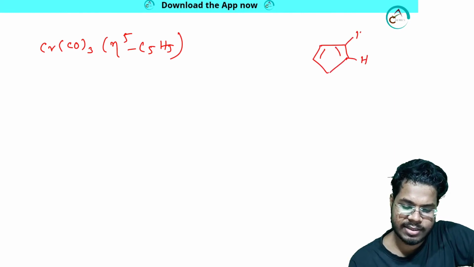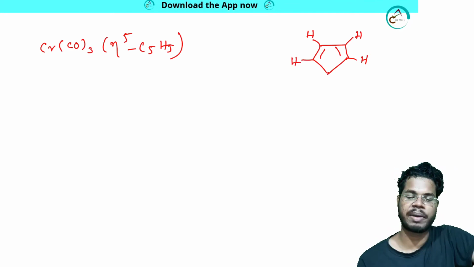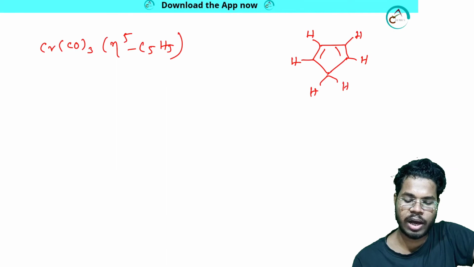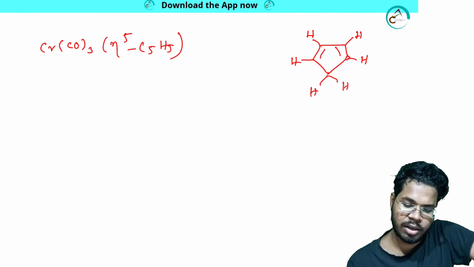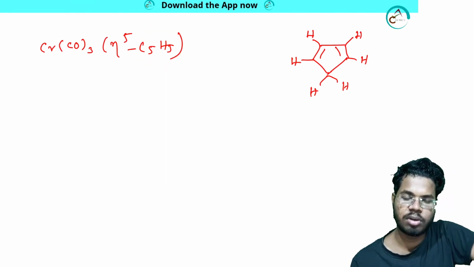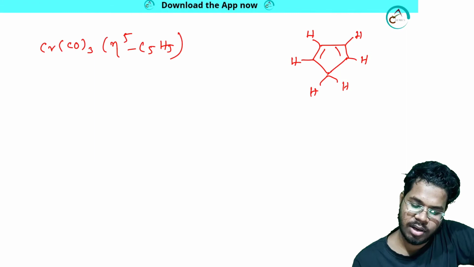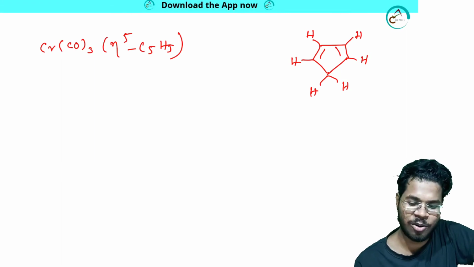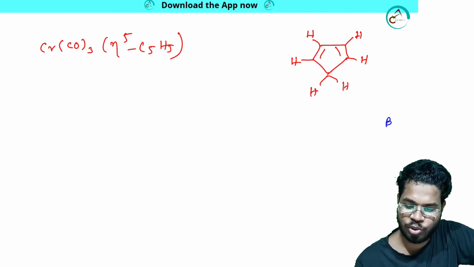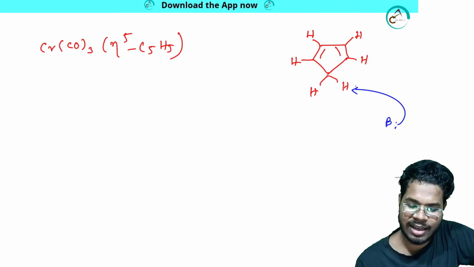This is a system like this, cyclopentadiene, and here it has 2 hydrogens. So it has 5 carbons and 6 hydrogens. To make eta 5 C5, I need to remove 1 H. So how to do that? Just put a base and take this H.